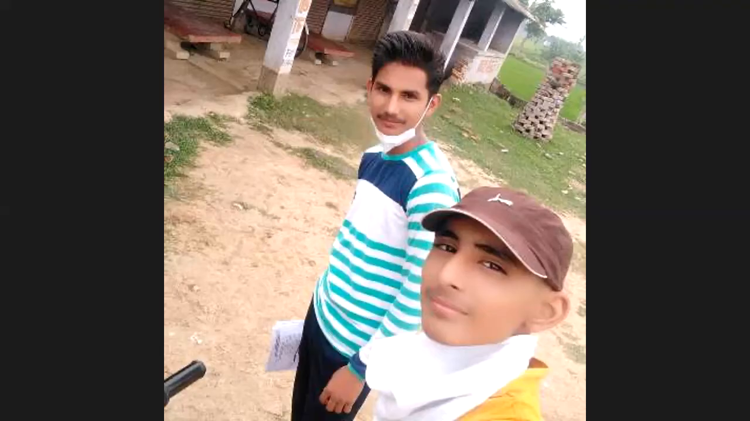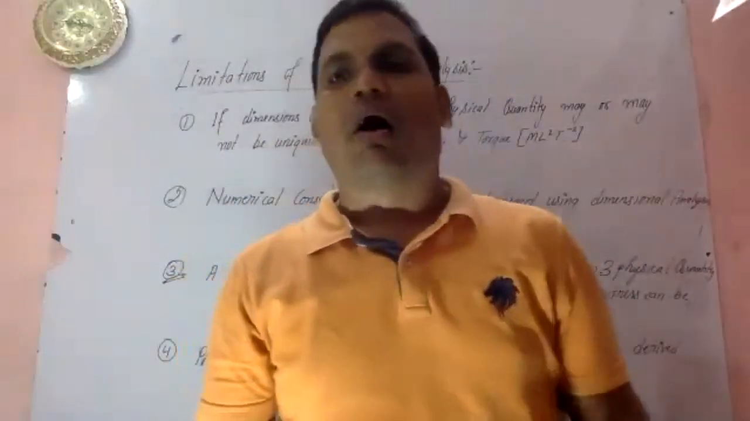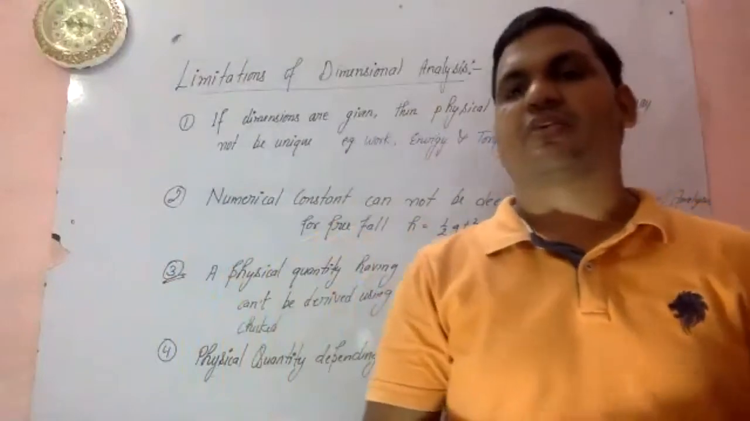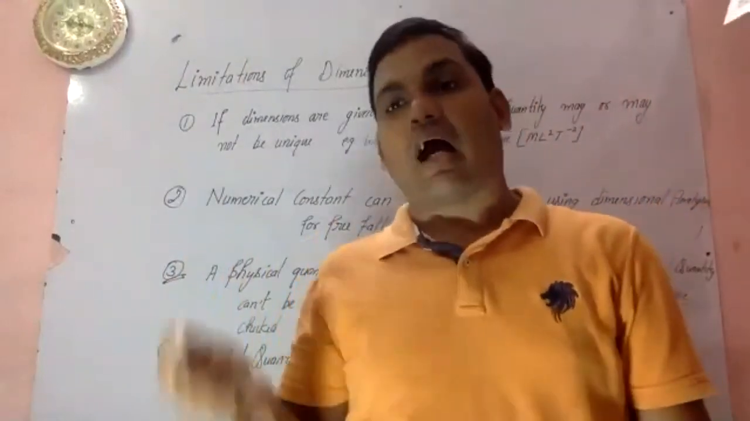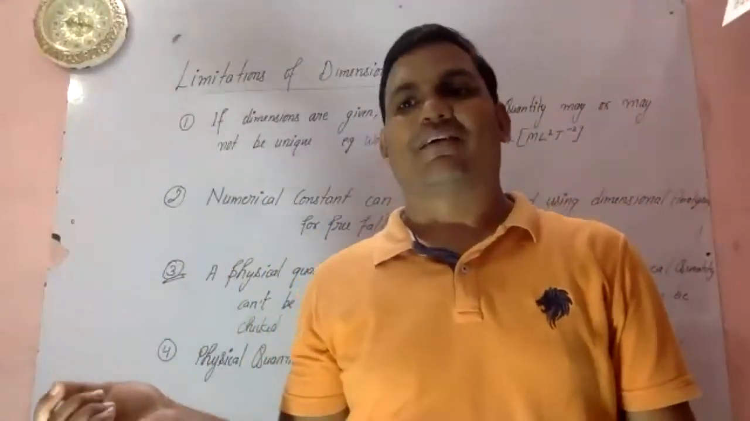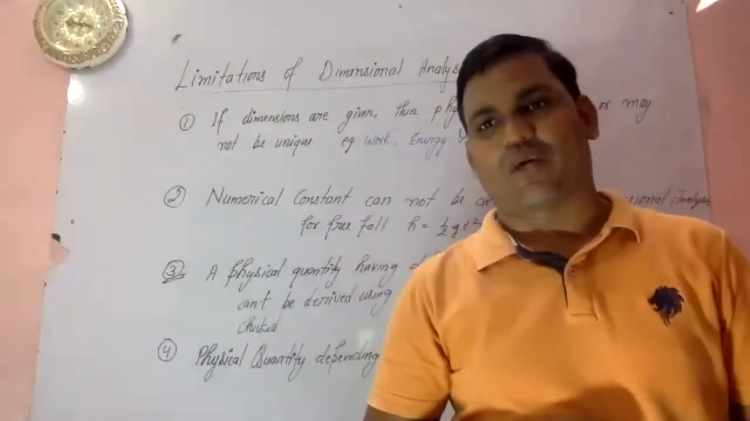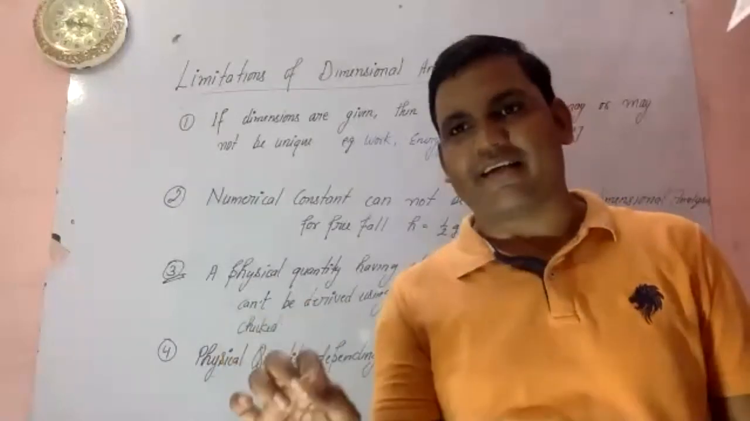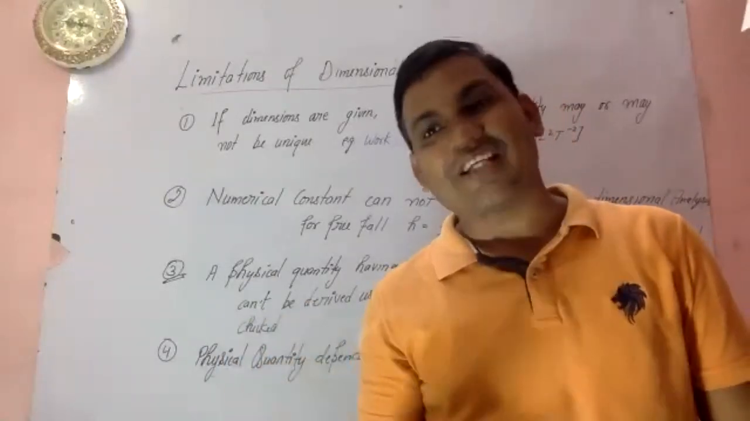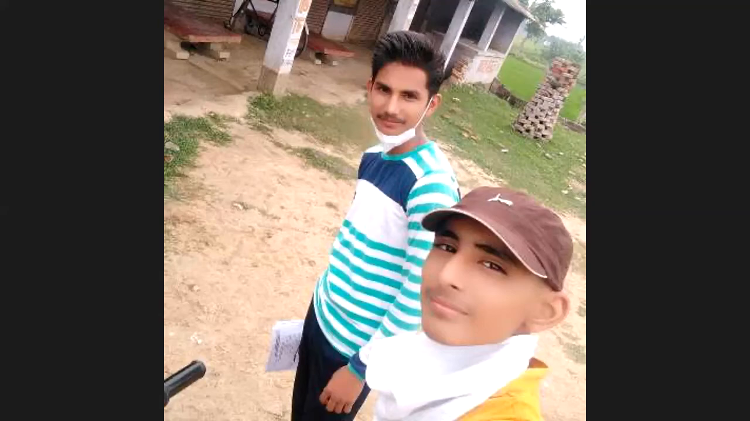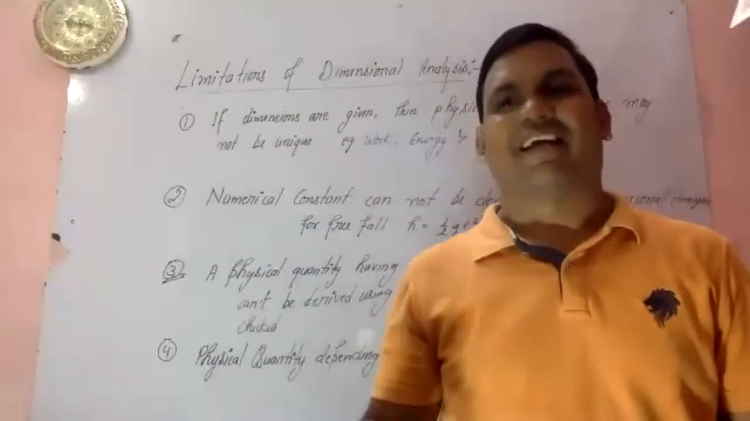And this method has one more limitation. If there is a summation or addition in any formula, that also can't be derived using this method. You can say, like s equals ut plus half gt square. This has an addition sign, so this can't be derived using the dimensional analysis.